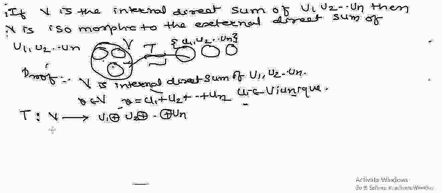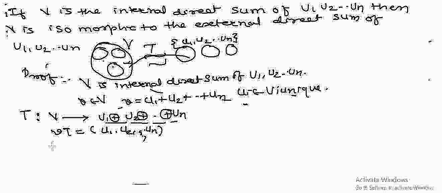Now for every element there is an image, where V is an internal direct sum of U1, U2, Un and the external direct sum consists of n tuple elements. Therefore we write this as (u1, u2, un). Now we know that an n tuple element is a unique element. Two elements are equal if and only if every corresponding ordered element is equal: u1 equal to w1, u2 equal to w2, un equal to wn, and therefore this mapping is a well defined mapping.